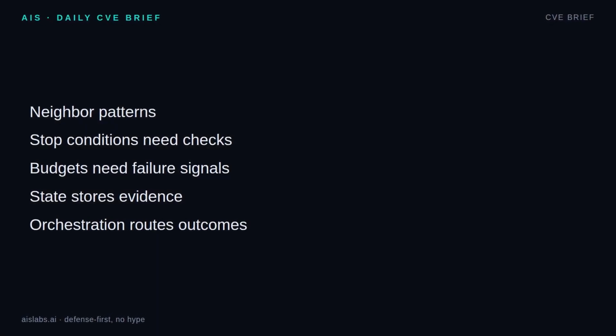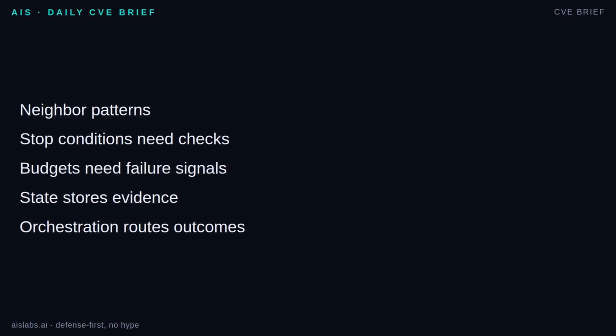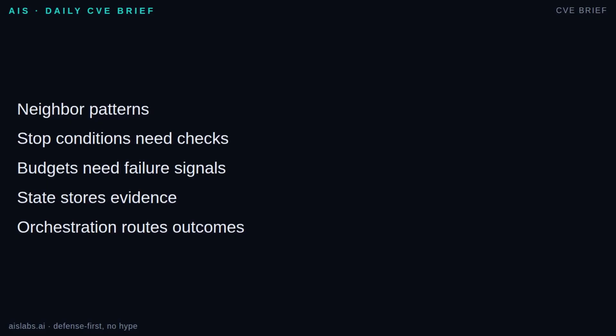This pattern connects to almost every loop engineering topic. Stop conditions depend on verifiers, otherwise the loop does not know when it is done. Budgets depend on failure signals, otherwise retries are just spending tokens. State matters because each attempt should record the criteria, the output, the verifier result, and the repair instruction. Guardrails matter because the agent must not rewrite the goalposts. Orchestration matters because pass, fail, timeout, and escalate are different routes.